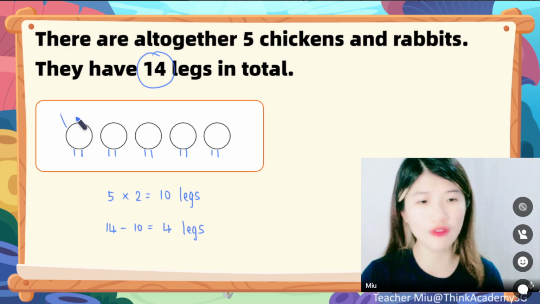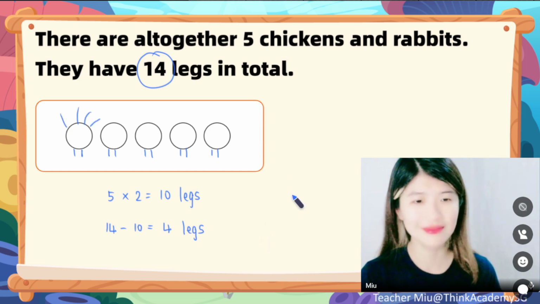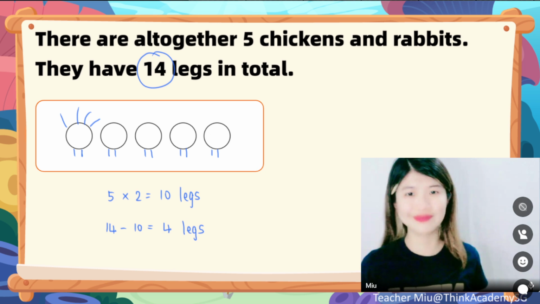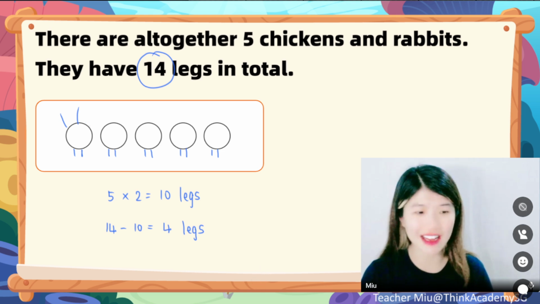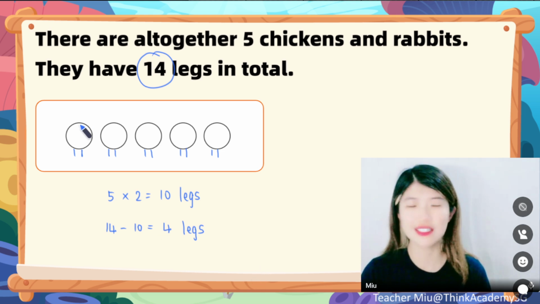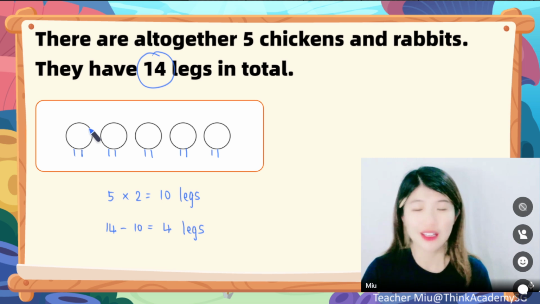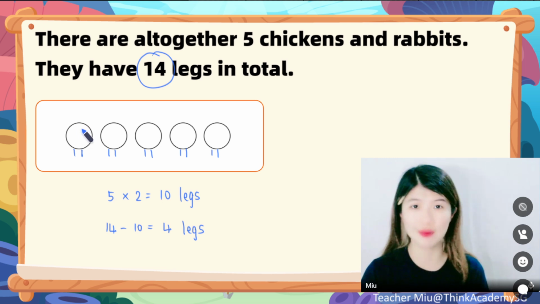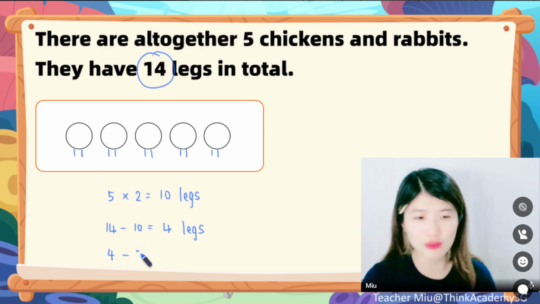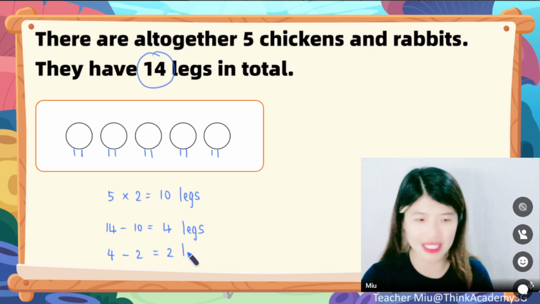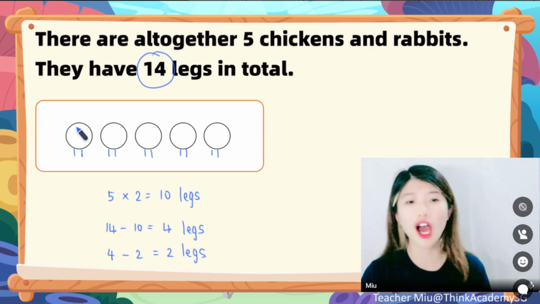Can I put all the 4 legs on one head like this? Makes it a crab. Can I? Yeah, definitely cannot, right? For the rest of this head, how many more legs can we give it? Yeah, you see that, right? Each of the rabbits can have 4 legs. Now we already got 2 legs, so there must be 2 more legs that we can give to each of the heads. For this one, 2. But not enough, right? I still need 1 more, 2.